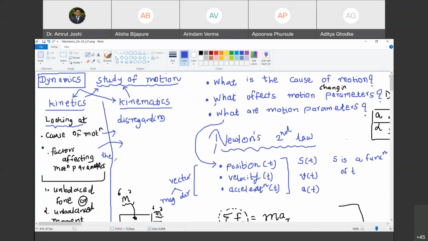Are you with me? Yes, sir. Kinetics considers mass, kinematics doesn't consider mass. Simple way of remembering. However, philosophical definition is what I have told. Are you with me? Yes, sir. Okay. I am going to understand whether you have grasped this or not. I am going to give you few examples and you are going to tell me what kind of problem are we dealing with. Are we in kinetics or are we in kinematics? Are you with me? Yes, sir.